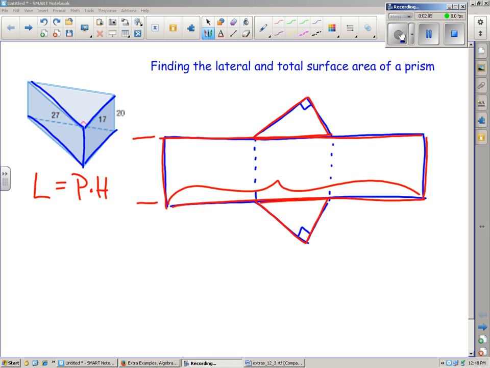To get the total surface area, T, we just have to take that answer and add into it the area of the two bases. So we're going to write that formula as 2 times capital B, where B represents the area of the base, whatever shape it might be, plus the lateral surface area would give the total surface area of that figure. So let's look at finding the total surface area of the prism given here.